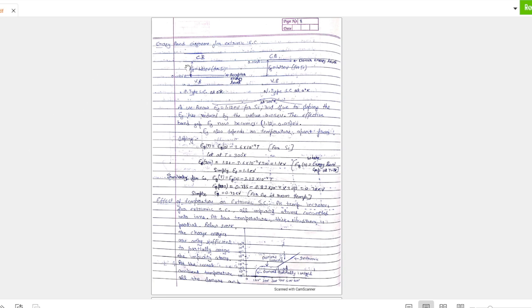So first of all, what is the energy band gap of extrinsic semiconductor? We know energy band gap is the gap of energy between valence band and conduction band. It is 1.1 eV for silicon, pure silicon atom. But when we add doping to it, the energy gap is reduced by the value 0.05 electron volt. You can see how much it is reduced. That means very little energy is now needed to make the electron jump from valence band to conduction band.